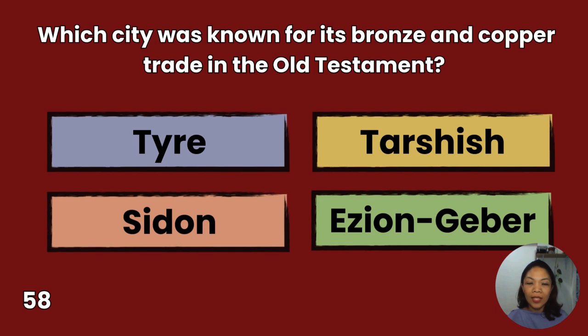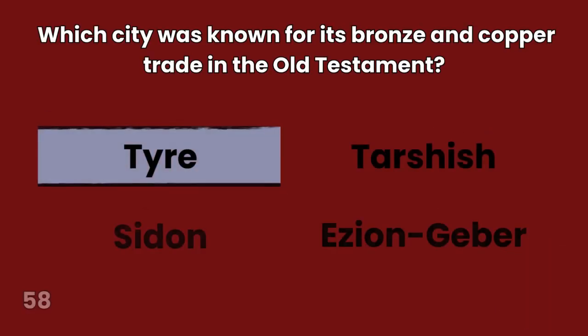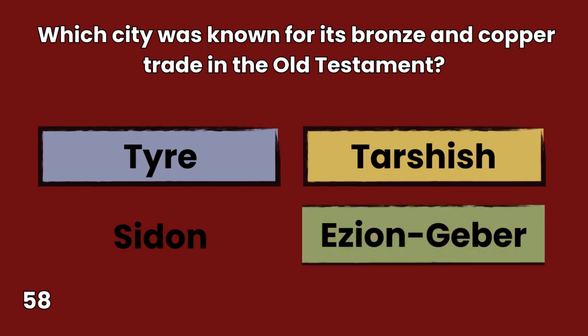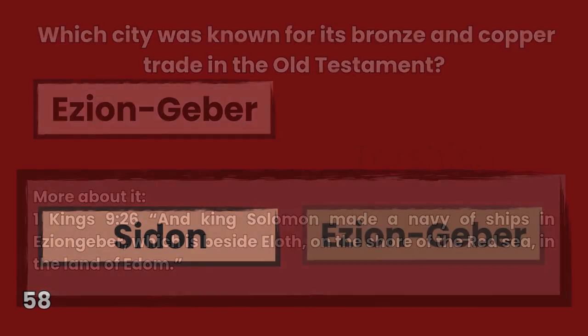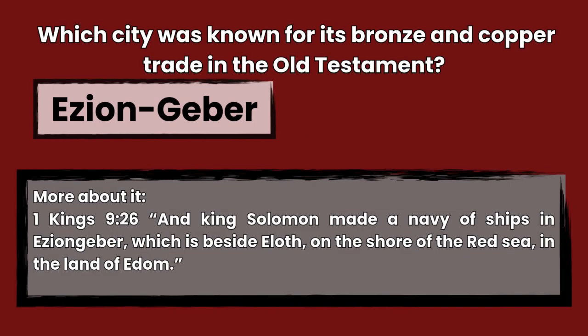58. Which city was known for its bronze and copper trade in the Old Testament? Tyre, Sidon, Tarshish, Ezion-Geber. You have 10 seconds to answer. The answer is Ezion-Geber, 1 Kings 9:26. And King Solomon made a navy of ships in Ezion-Geber, which is beside Eloth, on the shore of the Red Sea, in the land of Edom.